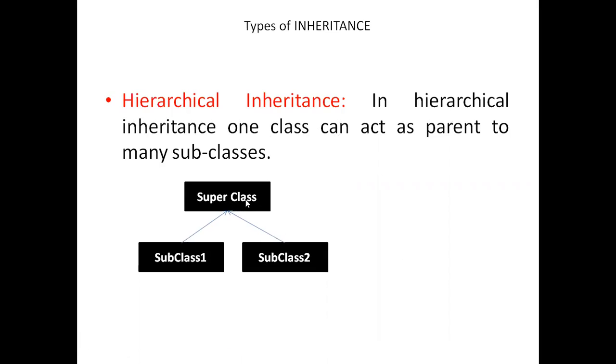When a class is acting as parent to more than one subclass at the same level, then we call it hierarchical inheritance. To create hierarchical inheritance, we give the example class A. Class B extends A. B is the child of A now. Class C also extends A. So C is also a child of A. This is a hierarchical inheritance example.